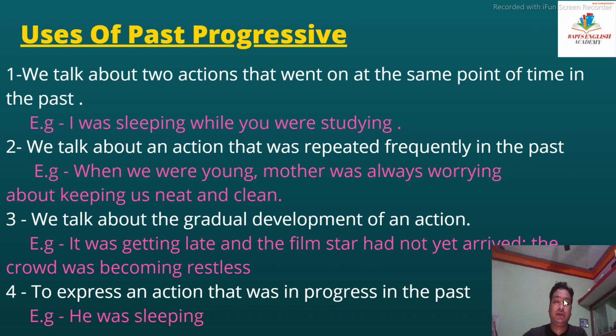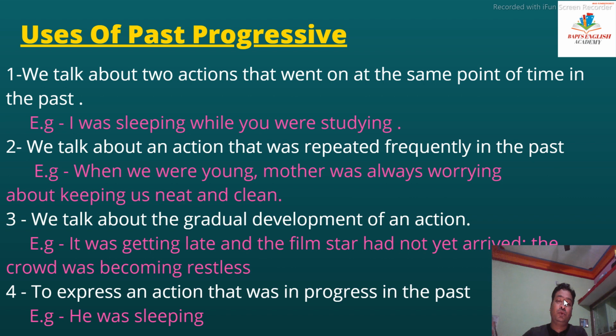Example here given: I was sleeping while you were studying. So both the works were happening at the same time. ଏକାବେଳେ ଦୁଇଟି କାର୍ଯ୍ୟ ହେଉଥିଲେ ସମାନ ସମୟରେ. ଆମେ ସେଥିପାଇଁ କ'ଣ ଲେଖିବା? Past continuous or past progressive. Two simultaneous actions. So when both actions were happening at the same time, use past continuous.